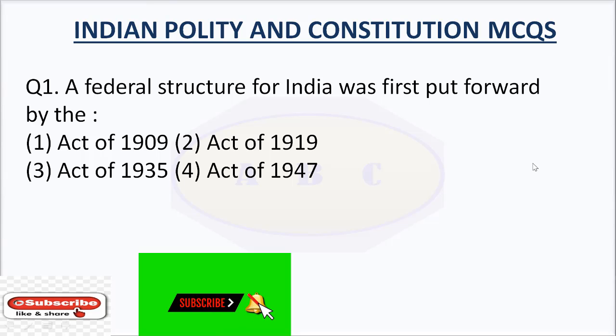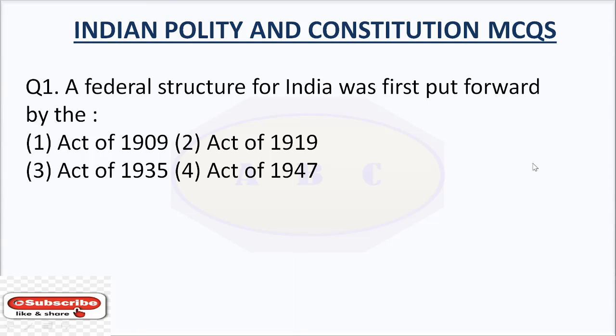A federal structure for India was first put forward by the option number 1, Act of 1909, option number 2, Act of 1919, option number 3, Act of 1935, and option number 4, Act of 1947. The answer is Act of 1935.